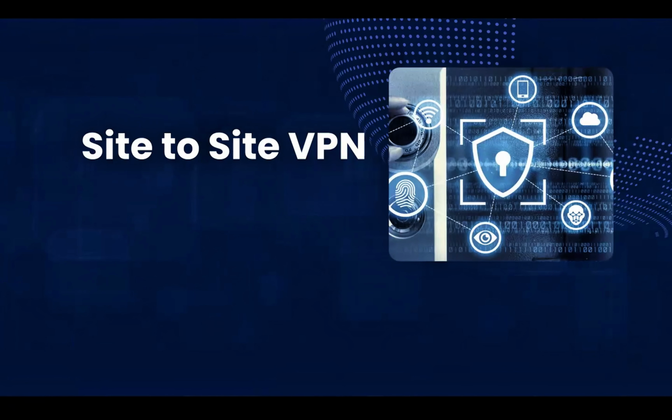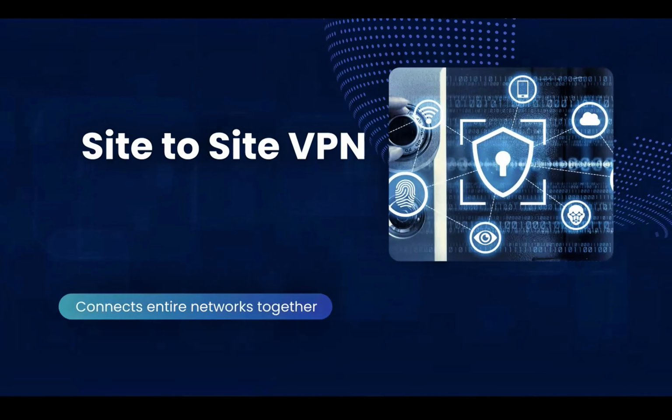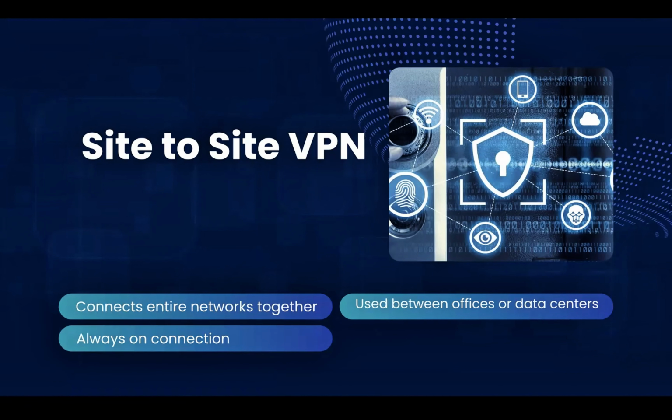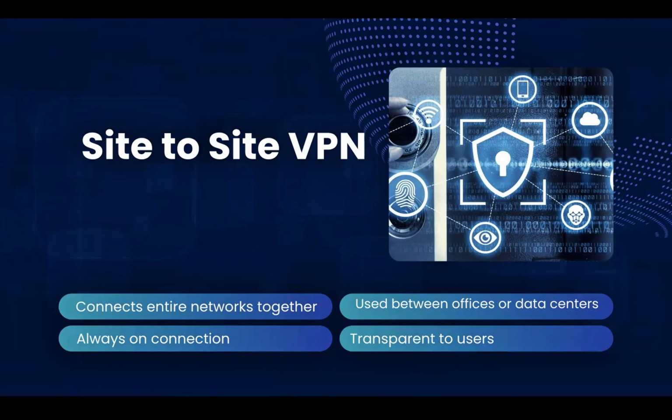Next, site-to-site VPN. Site-to-site VPNs connect networks. They link entire networks together. They are used between offices or data centers. Say, for instance, there's an office in a particular region and another branch of that office in another region. A site-to-site VPN can help us connect or link the offices together. Site-to-site VPNs work as always-on connections, and they operate transparently to users.